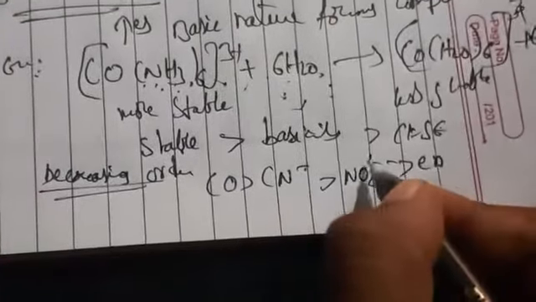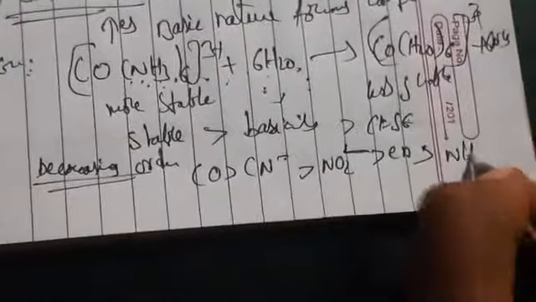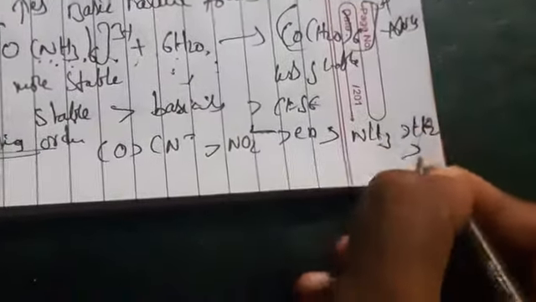The decreasing order is CO, CN minus, NO2 minus, en, where en means the ethylenediamine group, then ammonia, H2O, F. So all of this comes under the decreasing order. First CO, next CN, next NO2. So this is the decreasing order.